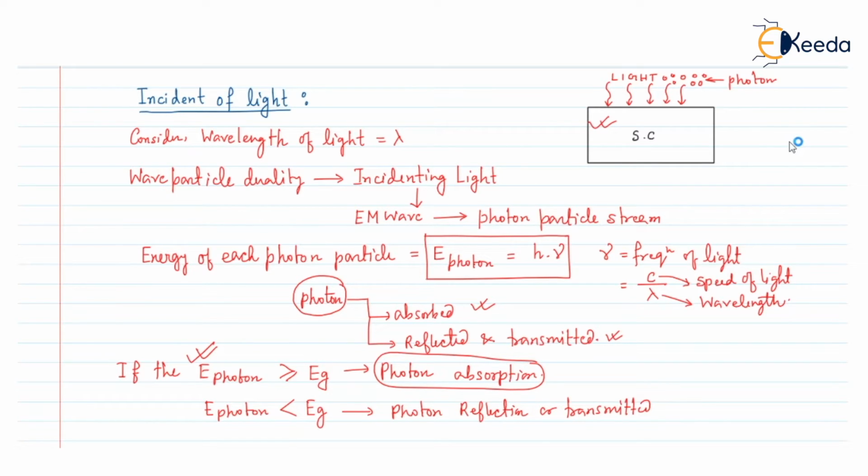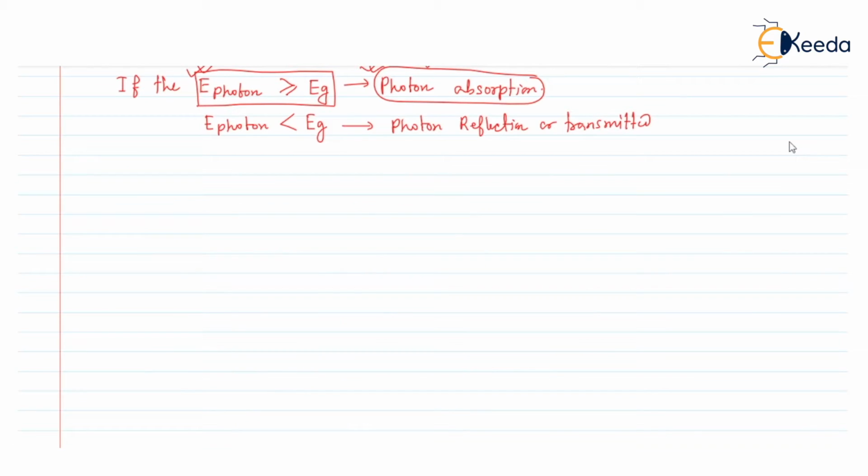So when the energy of a photon particle is greater than the band gap of the semiconductor, only then does photon absorption take place. So we can say that if the energy of the photon particle is greater than the band gap of the semiconductor, that is Eg, then only the photon absorption will take place.